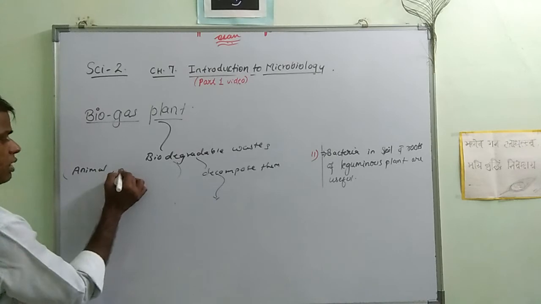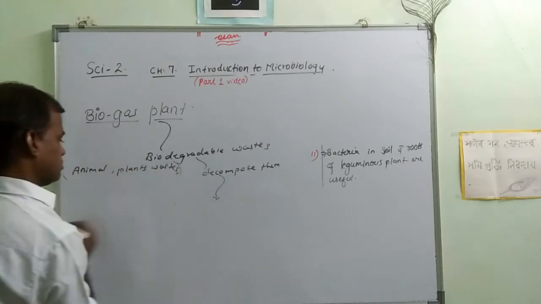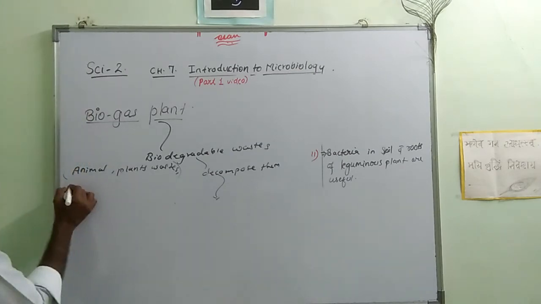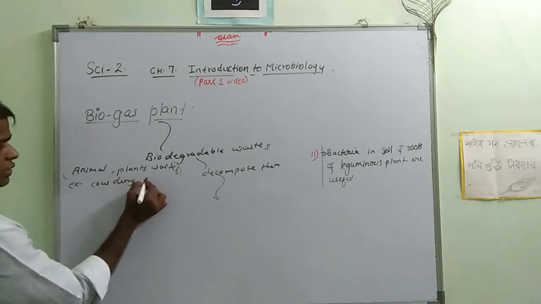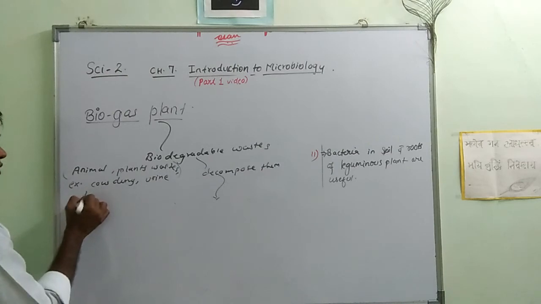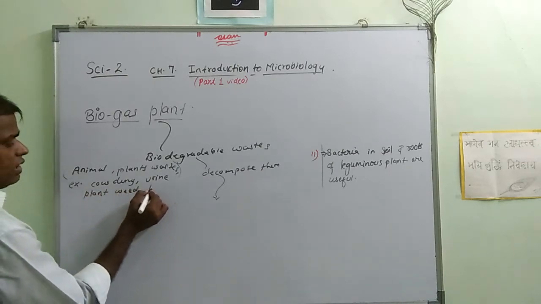Animal and plant waste, for example cow dung, urine, plant matter, leaves, etc.